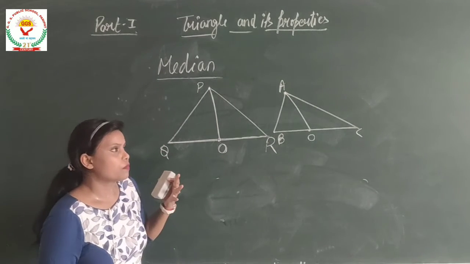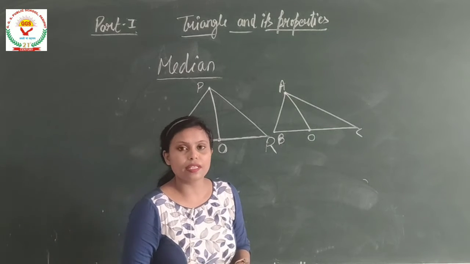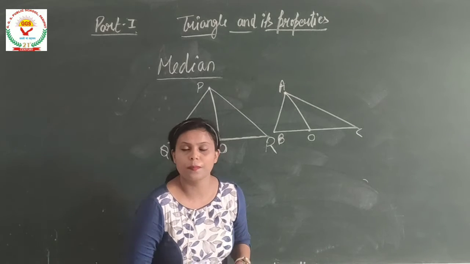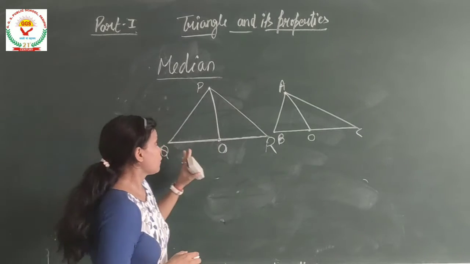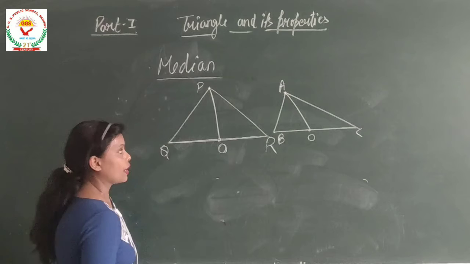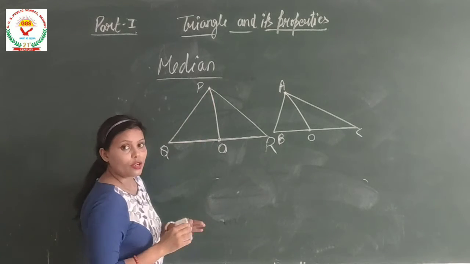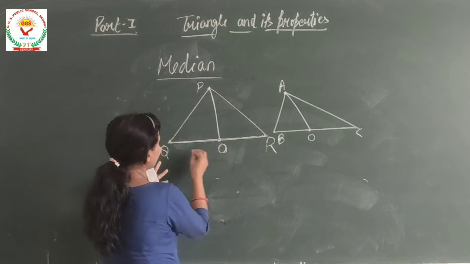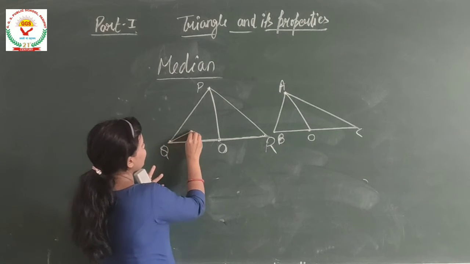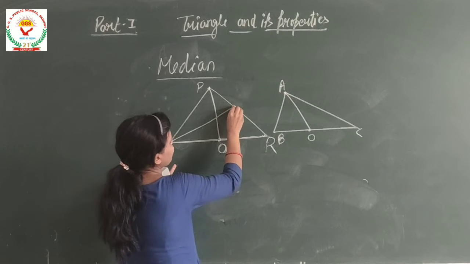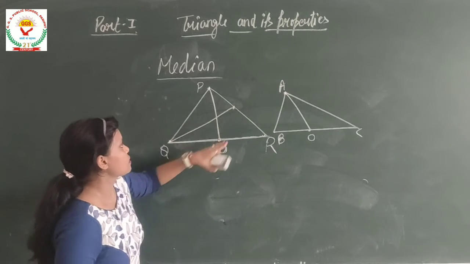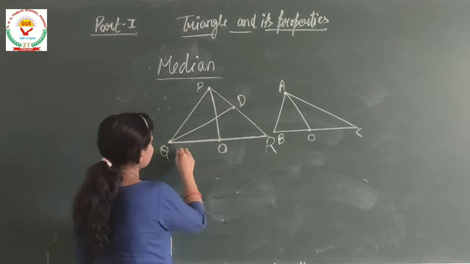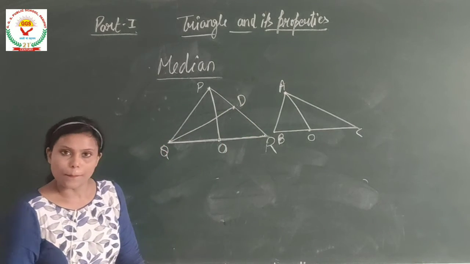Now tell me, how many medians can a triangle have? Can you answer that? Yes, a triangle can have 3 medians. Why? Because we have 3 vertices, 1, 2 and 3. If I join this vertex to the midpoint of the opposite side like this, say this is the point D, so QD will also be a median.